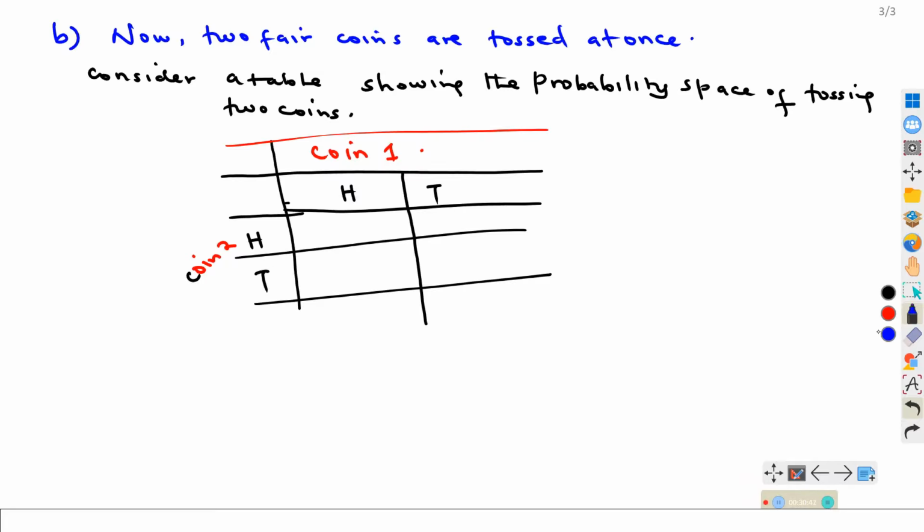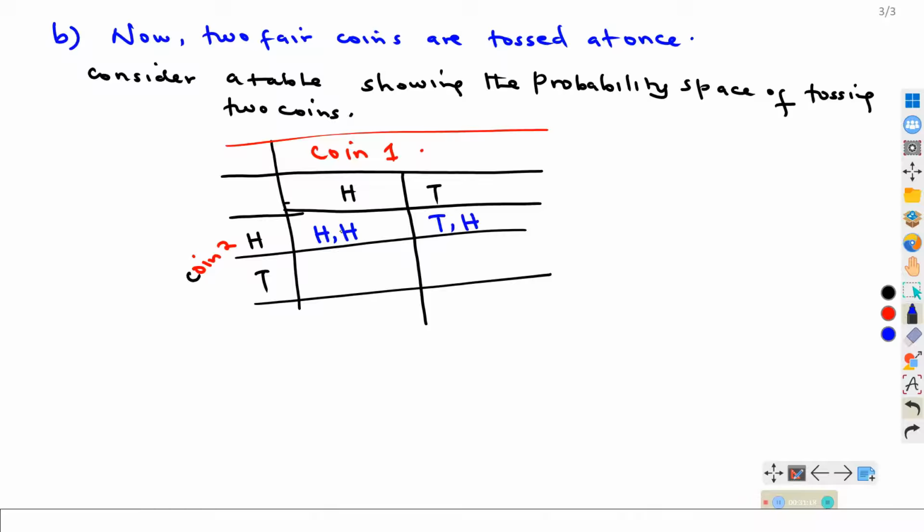So the next thing to do is, if two fair coins are tossed at once, what do we expect? There is a possibility of this coin, coin 1, showing a head and coin 2 also showing a head. There is a possibility that coin 1 will show a tail, when coin 2 has shown a head.